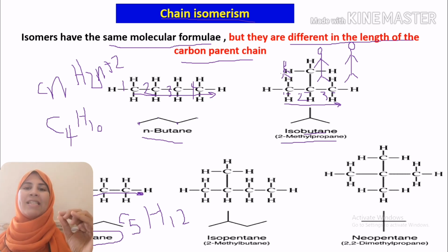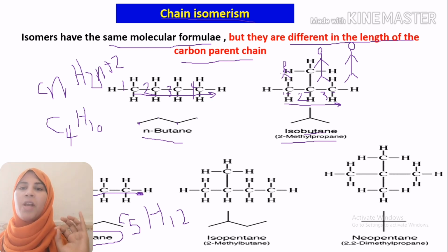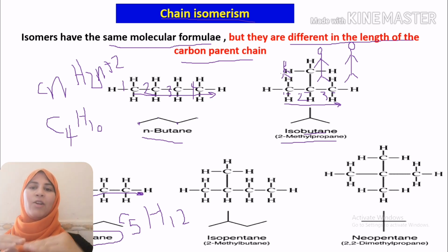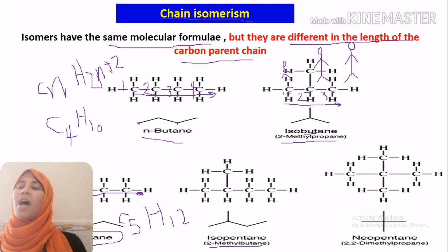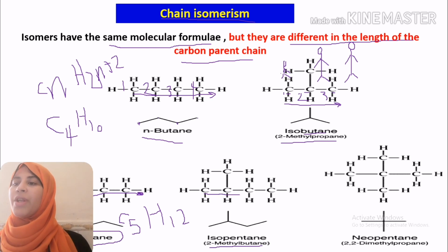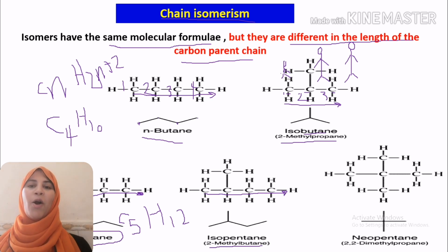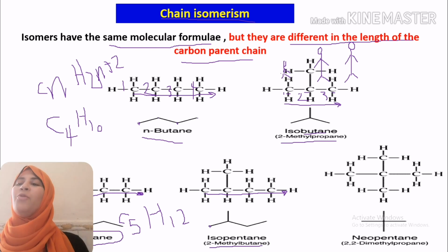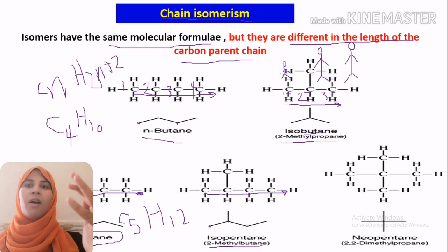In our skeletal formula, we represent each carbon atom as a small dot: 1, 2, 3, 4, 5. So our chain consists of 5 carbon atoms. The second one is isopentane, or 2-methylbutane. Let's look at our carbon parent chain. We have 1, 2, 3, 4. It is the structure of the butane carbon chain, and we have one branch, another carbon atom.